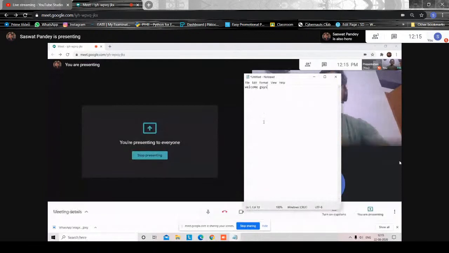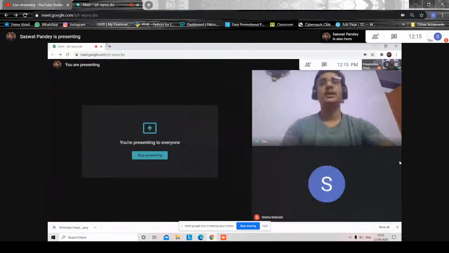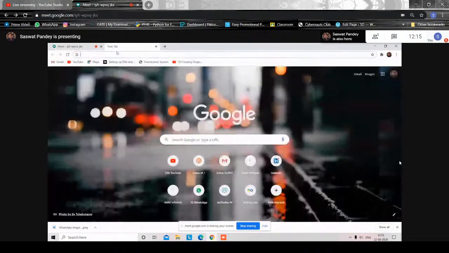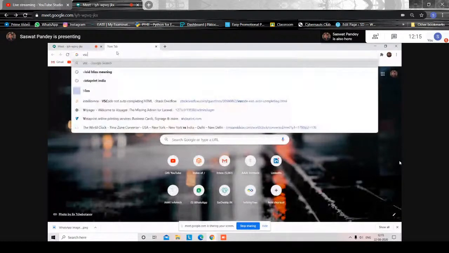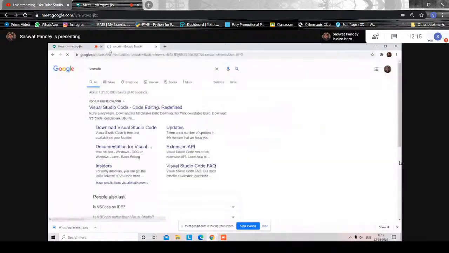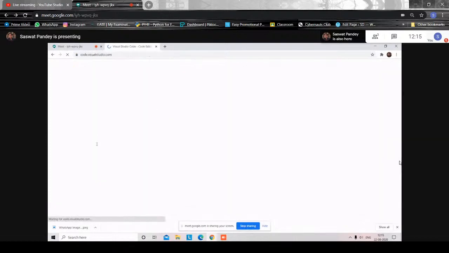So yeah, welcome guys. Now today we'll use VS Code for the basic programming. I'll tell you about VS Code. VS Code is a code editor. It's a very strong code editor. This is what we generally use for developing big programs because it has various plugins for various languages. It has an auto adjustment module, and one of my favorite code editors is VS Code.